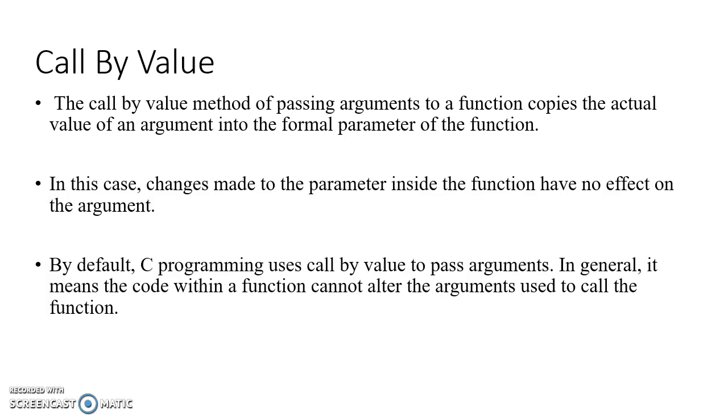Whatever code or operation we write within the function definition is not going to alter any values. That function operation is performed within that function only, and it is not going to do any changes outside the function. So that is the concept of call by value.